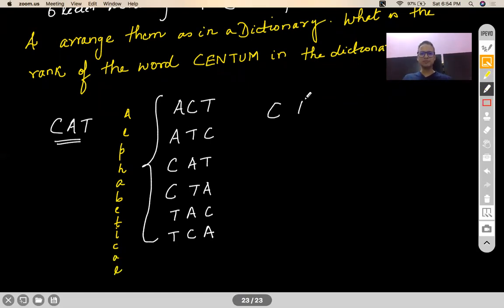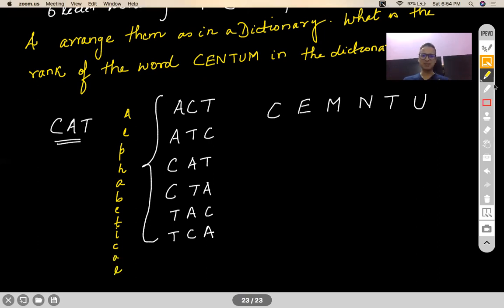Then will come E. Then will come M. Then will come N. Then will come T. And then will come U. So if I make a dictionary which has got only the arrangements of these 6 alphabets, C, E, M, N, T, U, the very first word in that dictionary will be CEMNTU.